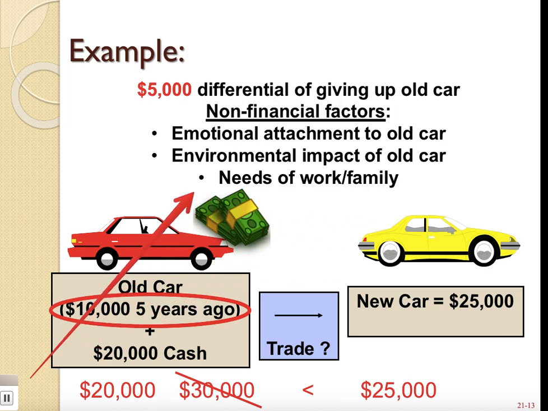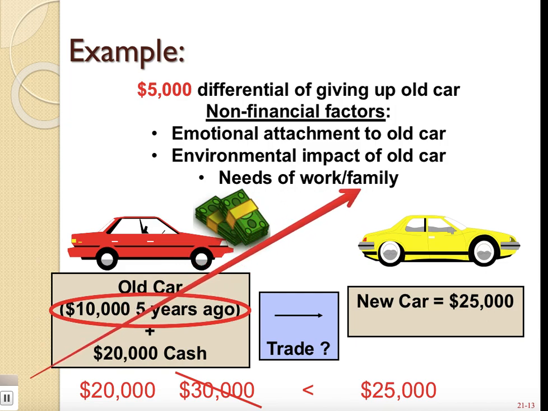So you might say, well, because this new car has that positive impact on the environment, I'm going to pick the new car instead. Or maybe there's the needs of your work or your family. Like maybe you need a certain type of car for work that can seat more passengers. My dad used to be a realtor, so he always had to have a really big, comfortable car because he was driving his clients around from house to house so that they could look at their houses. So that was important for him.